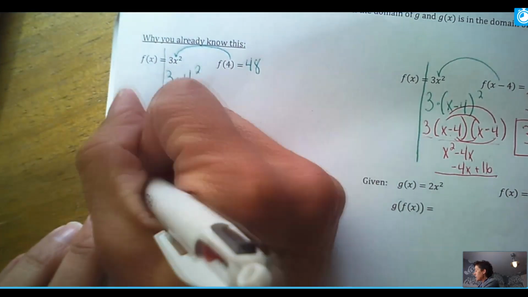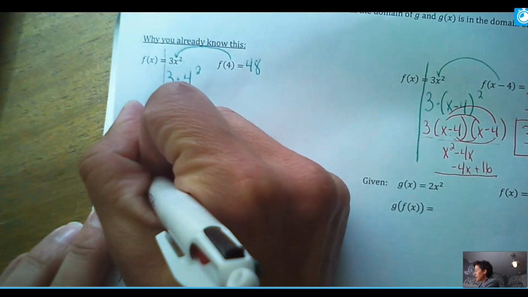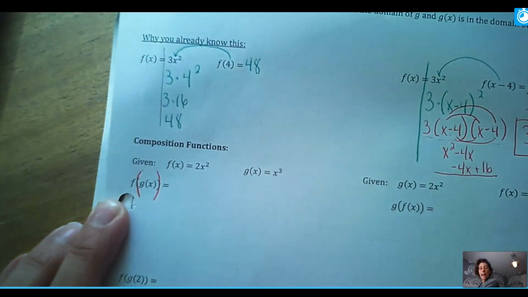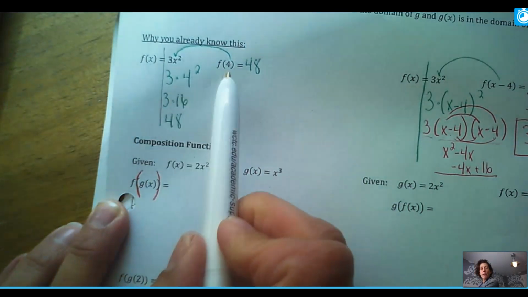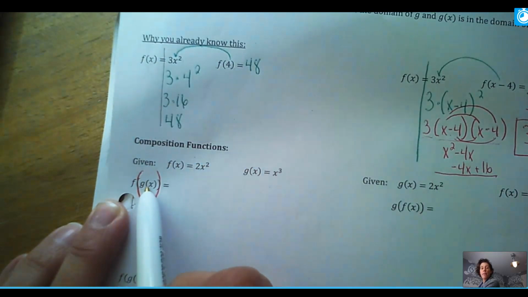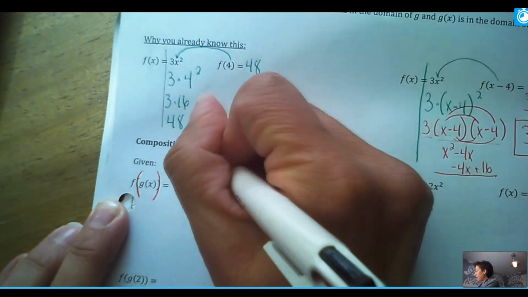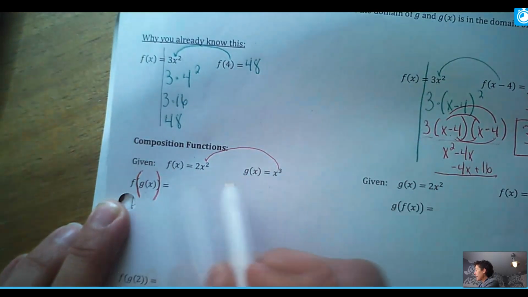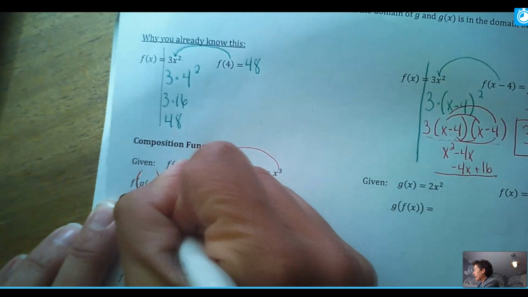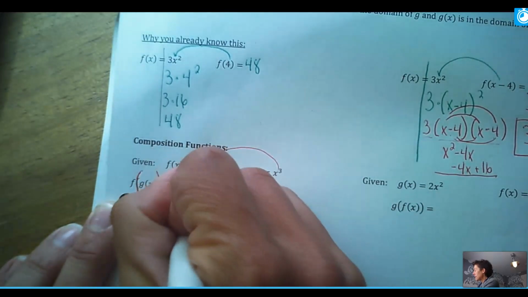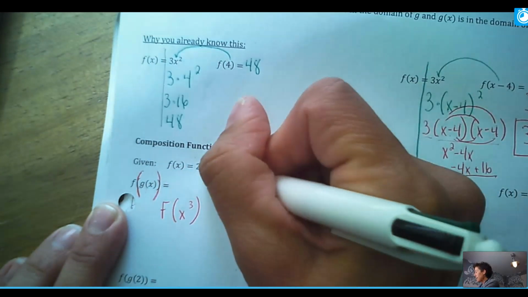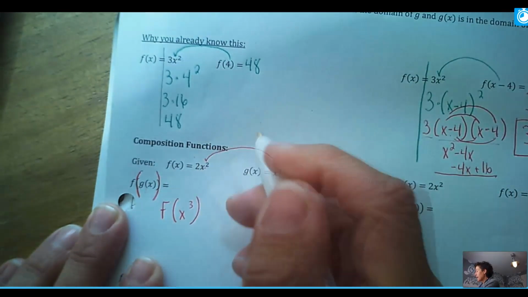And what I always tell my students is you have lots of parentheses here, so take the most outer ones and really make them stand out like that. And what this means is normally where I would put 4 into f of x, this is saying I'm going to put g of x into f of x. So basically g of x is x cubed, so what's going to happen is g of x right here is x cubed. It's going to go in like that, okay? But essentially g of x is going right there where that x is, and that's what this is saying.